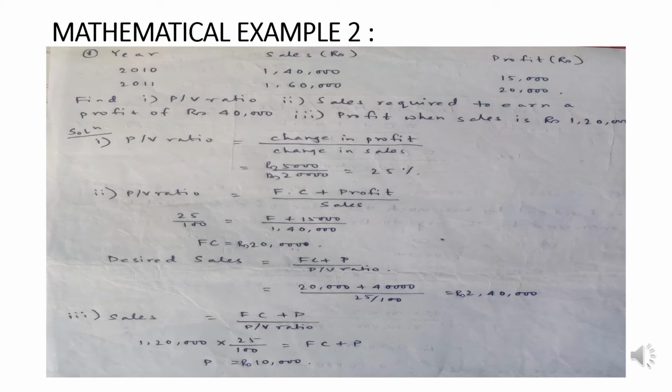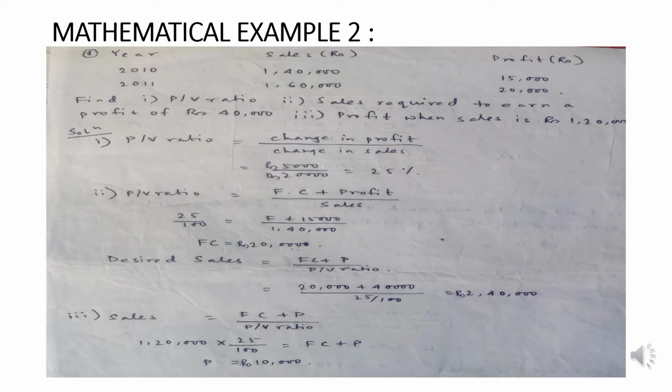Now coming back to the desired sales, if we just replicate the PV ratio with that particular sales position, then practically the desired sales equation becomes fixed cost plus profit divided by PV ratio. We know all the values, and it has been said to earn a profit of 40,000. So now the desired profit moves back to 40,000, from where we get the figure of 2,40,000 by equating it.